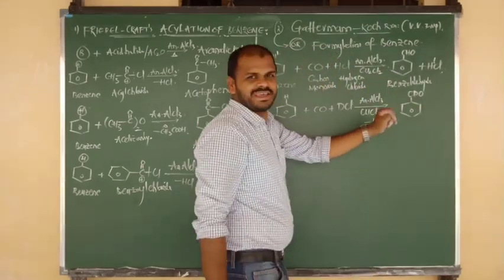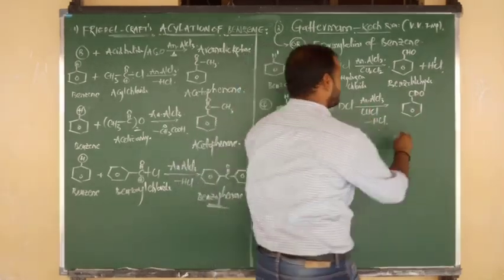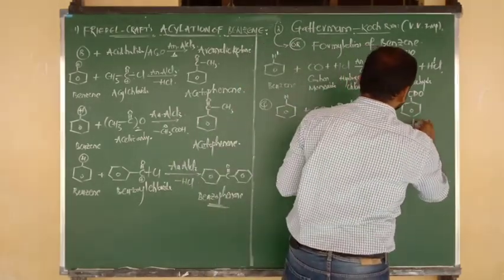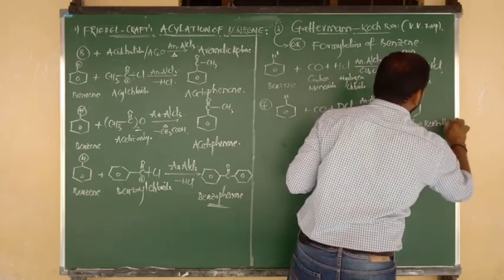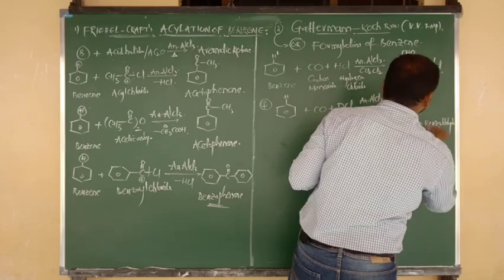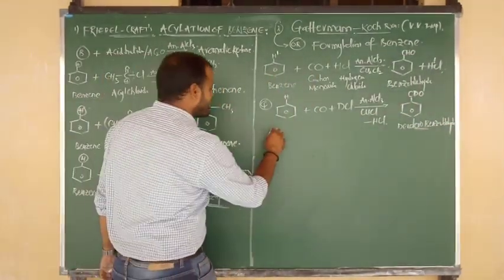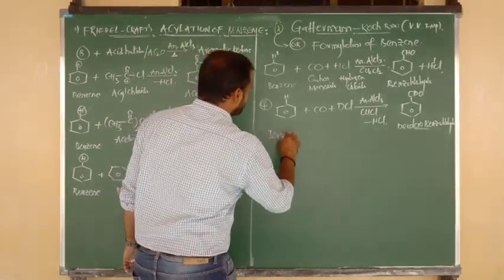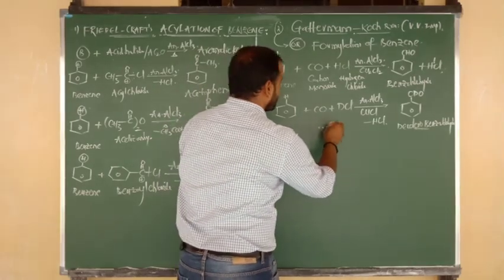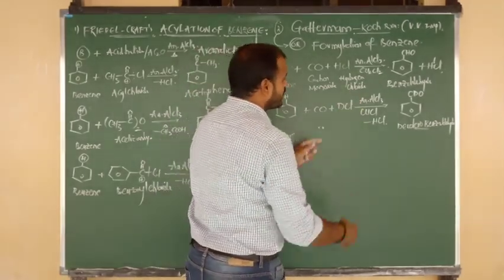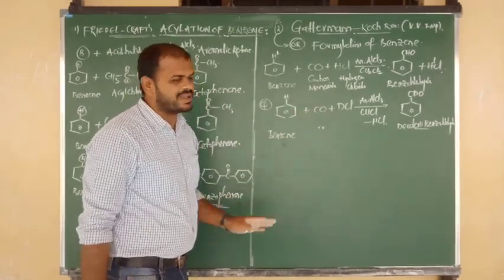So the above product is CHO, benzaldehyde. This is CDO, deuterobenzaldehyde. Deuterobenzaldehyde. I hope you understand. Now, what is the name of this compound? Benzene on reaction with carbon monoxide and deuterochloride, the product is nothing but deuterobenzaldehyde.